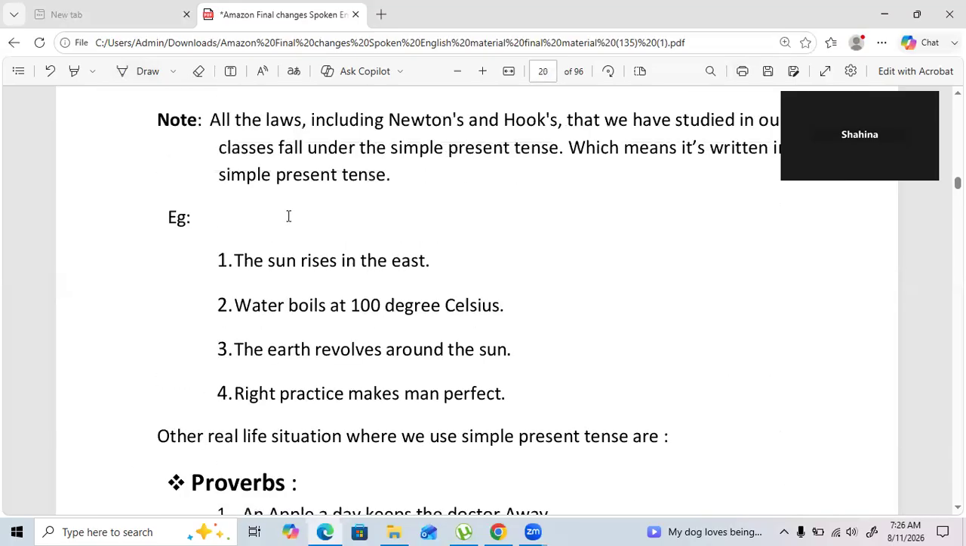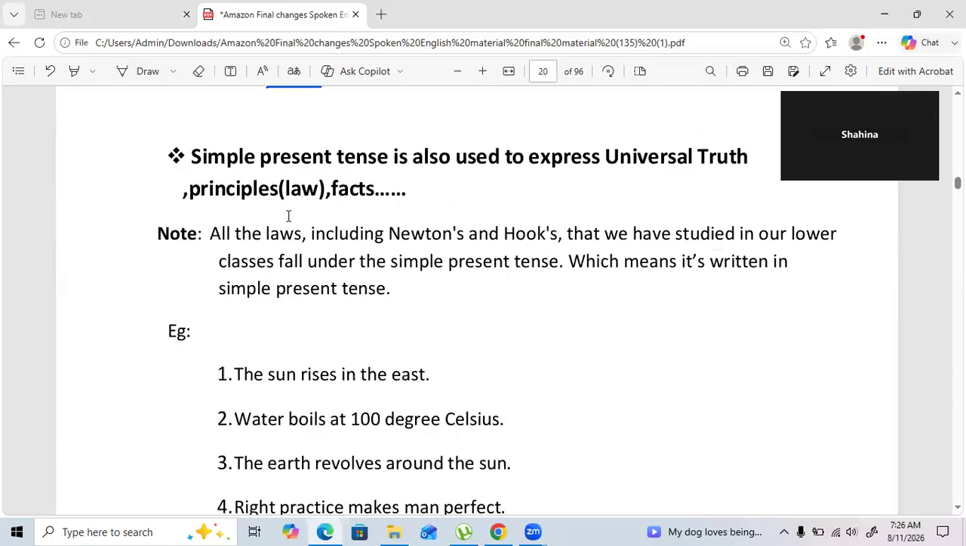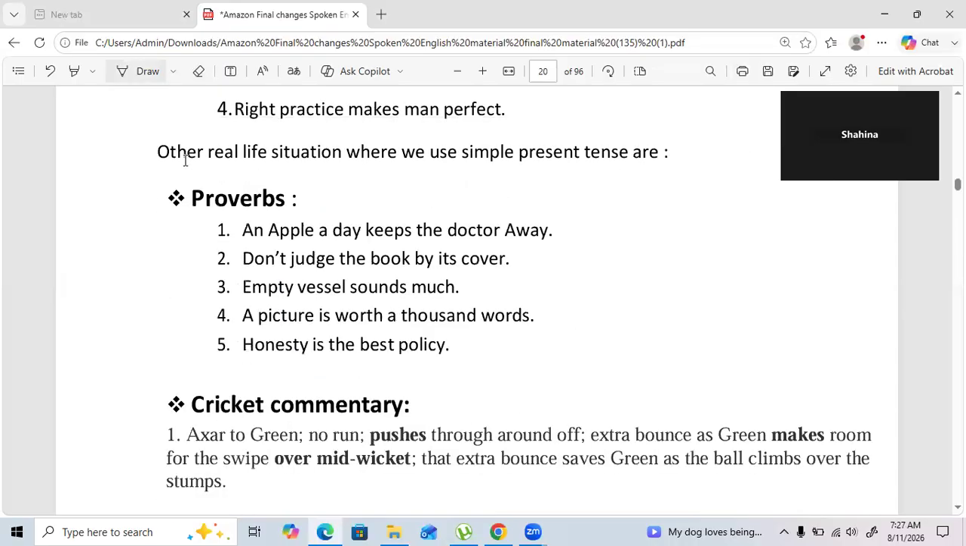Now, where we were, yeah, fine. So this is also used to express universal truths and principal facts. For example, the sun rises in the east. As I told you, with a name we have to use S or ES. Water boils at 100 degrees Celsius. With a name we use S or ES. And these are universal facts. Even in case of proverbs like an apple a day keeps the doctor away, don't judge the book by its cover, all these things will come under simple present.